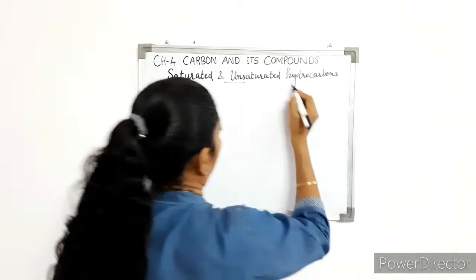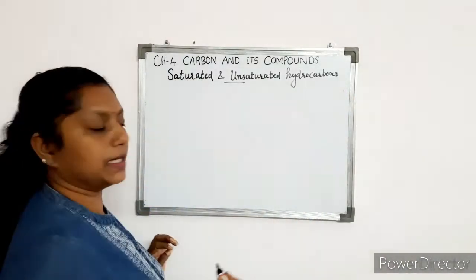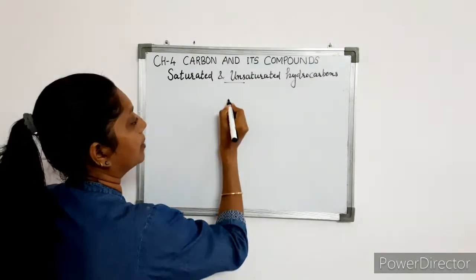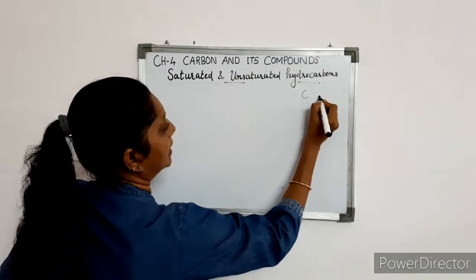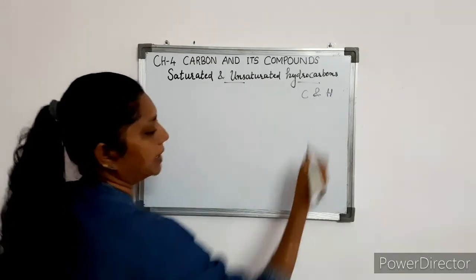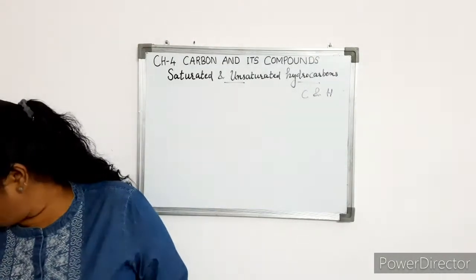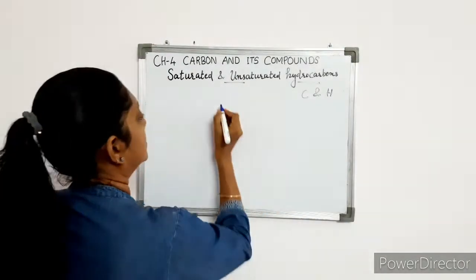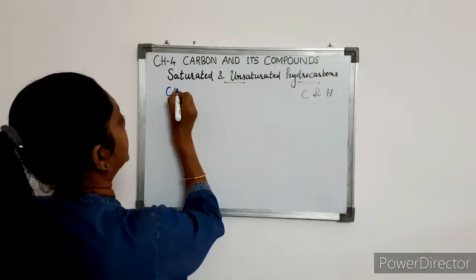Now, what's a hydrocarbon? Do you remember it? A hydrocarbon is a compound that contains only carbon and hydrogen. As the word indicates, it contains carbon and hydrogen only. The simplest hydrocarbon is methane. This is our methane molecule, CH4.